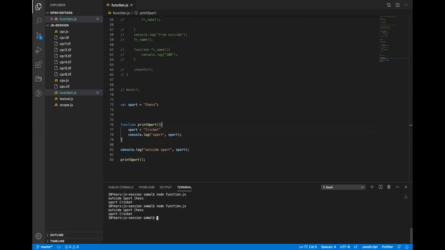It will still print the chess and cricket, right? Because console is printed first and then the function is called. Oh yeah. Okay, the moment I cut this and paste here, the output will be cricket. It will be triggered in cricket. The moment I add the var keyword here, it will basically localize the variables cricket and chess.